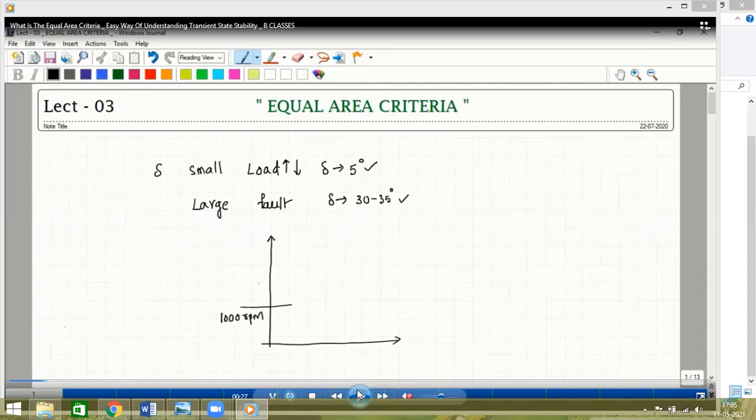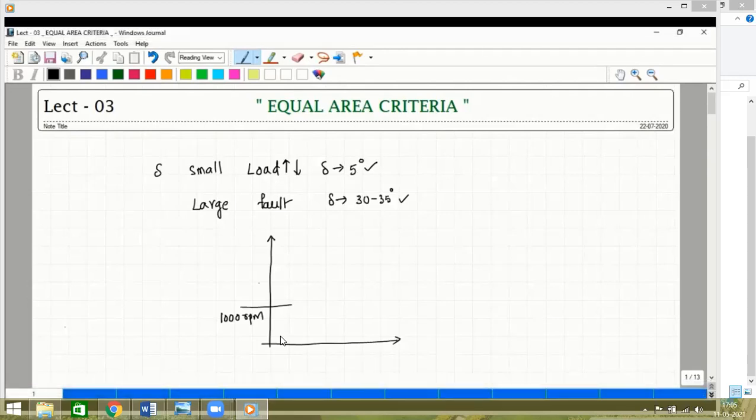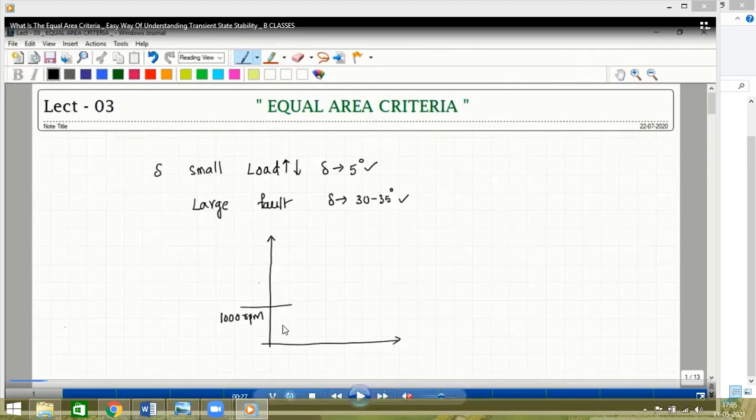So in order to explain equal area criteria, let us assume the generators are connected in parallel in a power plant and they are generating the power. So let us assume one generator. One generator is rotating at a certain speed, how much? 1000 RPM. It is generating the power.